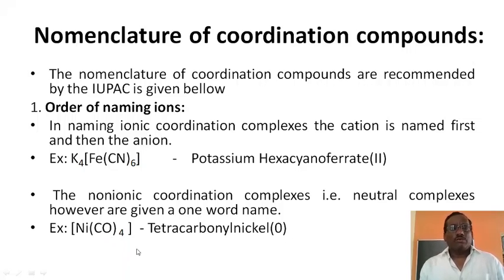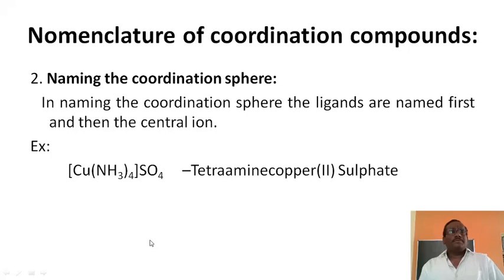So this is a neutral complex with a one-word name. Positive and negative complex ions have a two-word name. For complex ions or simple ions, first write the positive ion, the cation. And later, the second recommendation: naming the coordination sphere.